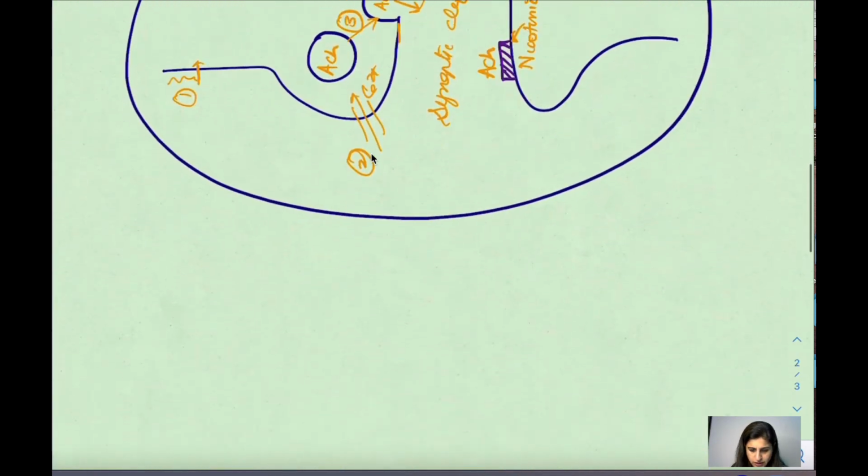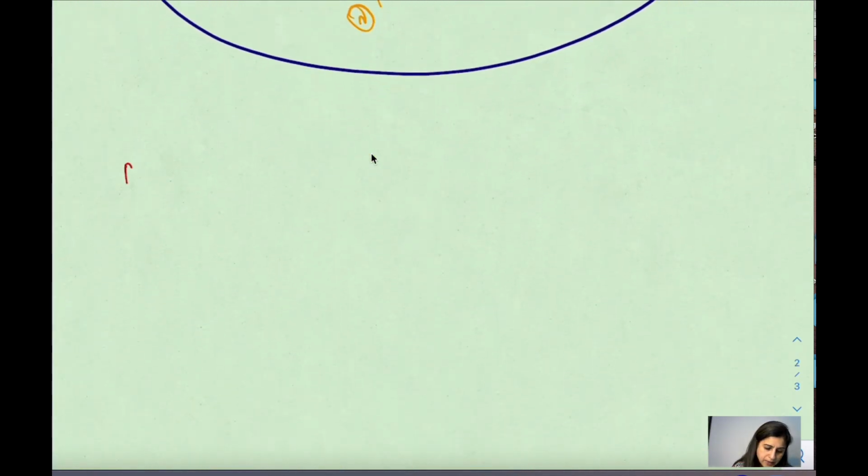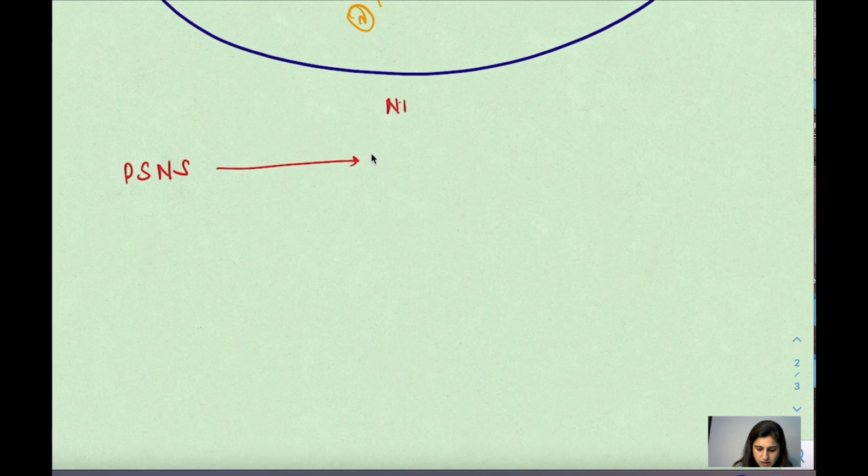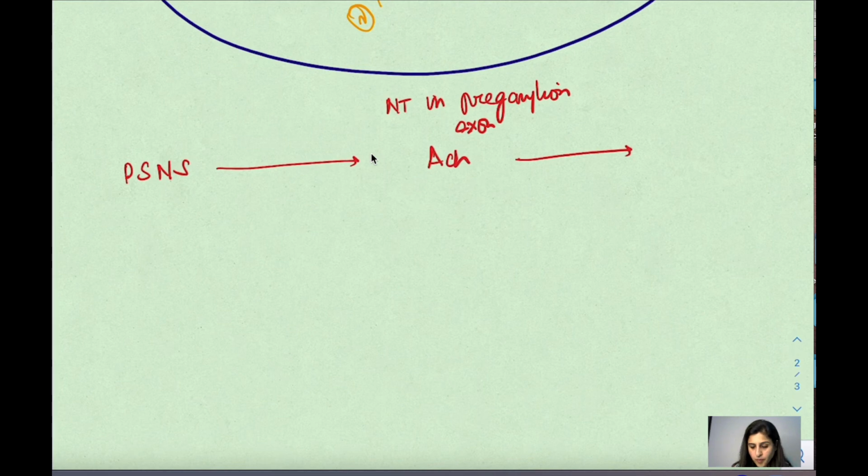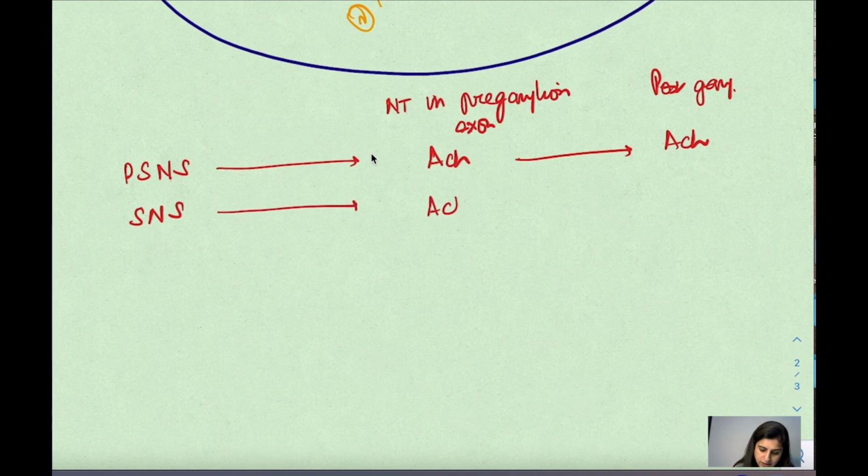Here, if I want to make it more clear, in the parasympathetic nervous system, the neurotransmitter in the preganglionic axon is acetylcholine, and the postganglionic fiber will also release acetylcholine. In the sympathetic nervous system, in the preganglionic neuron, the neurotransmitter is acetylcholine, while in the postganglionic neuron the neurotransmitter is noradrenaline.